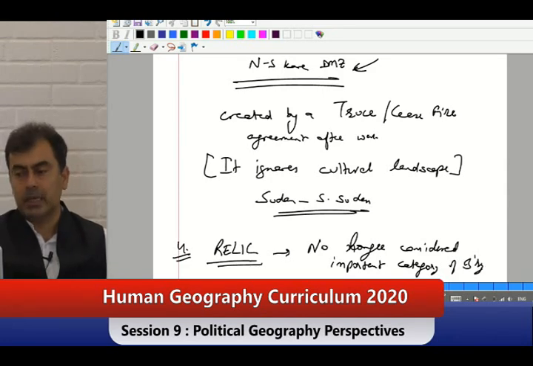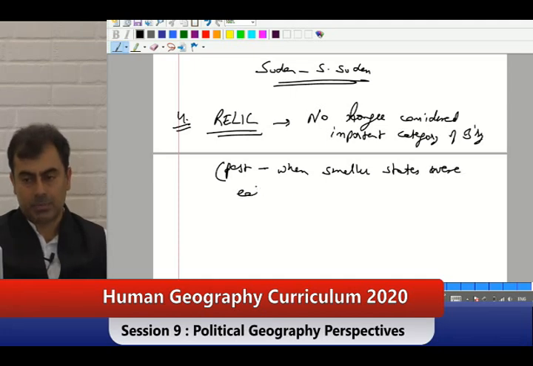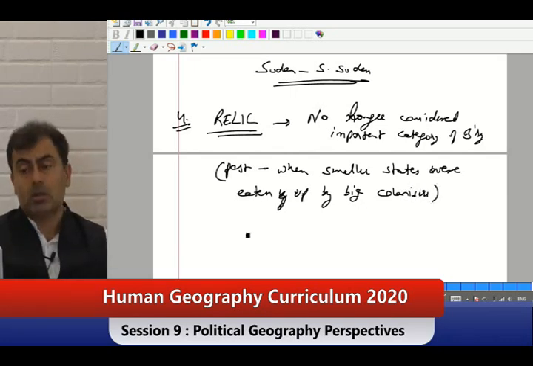These boundaries were there in the past, in times past when smaller states were eaten up by big colonizers, or have become redundant today. So they are no longer the boundary.